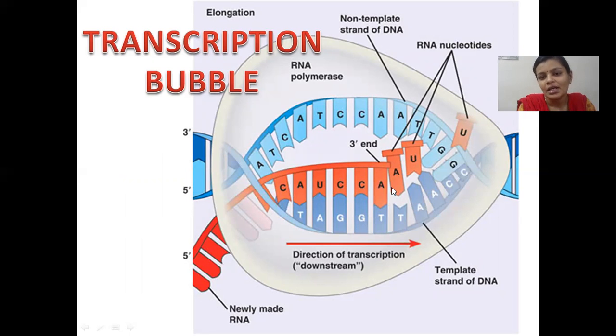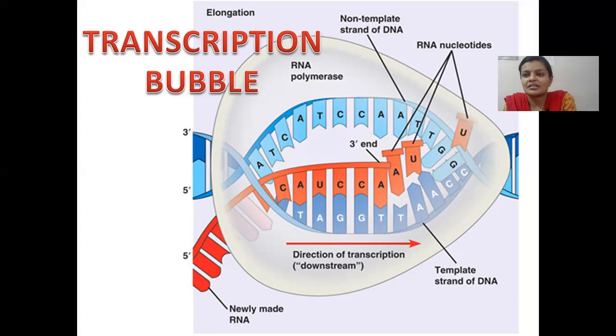Of these, only 8 or 9 bases are actually in the form of a DNA-RNA hybrid. There is the DNA template and the mRNA which is attached to it, newly added using the DNA as template.